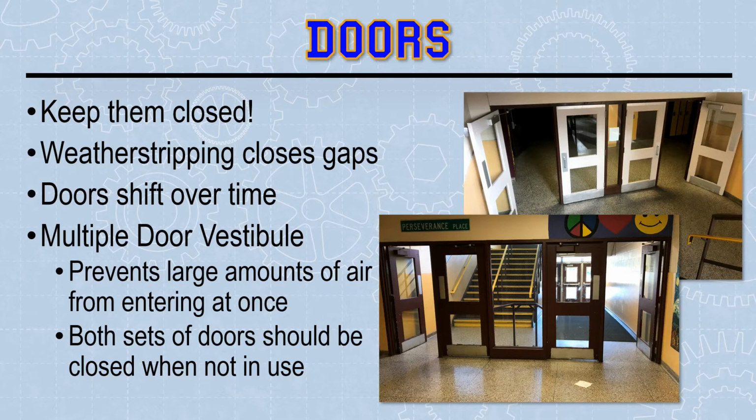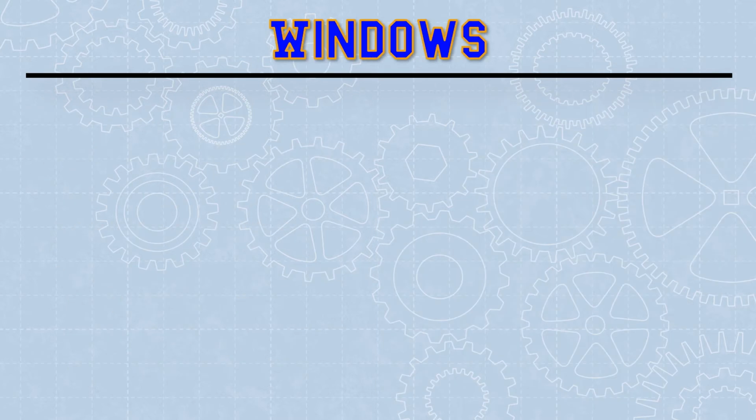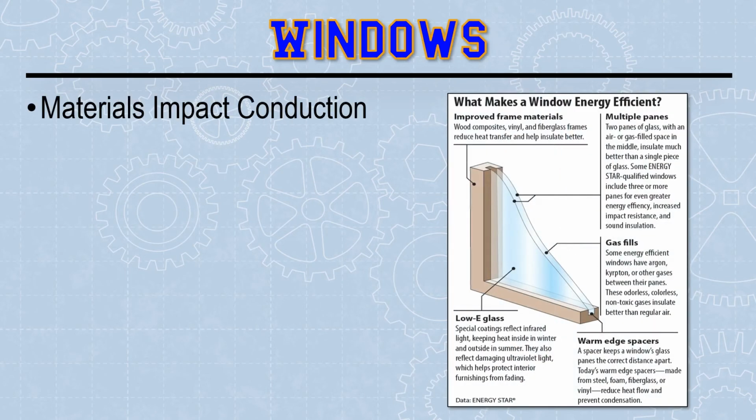Air gaps create a break between the inside and the outside. A vestibule or a storm door, so a break in doors, creates a break between the inside and outside of that envelope. Windows not only open and close, but they're thin. They're just glass in most cases. So the materials really make a big impact.